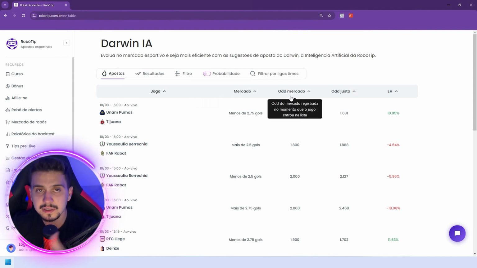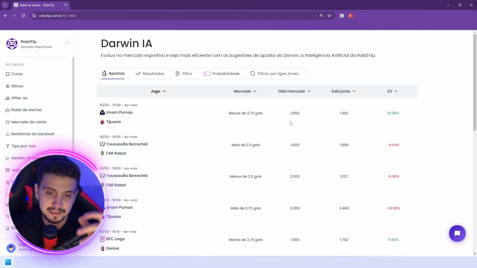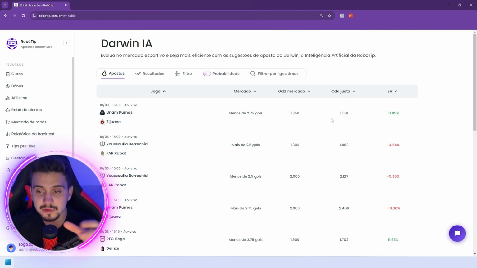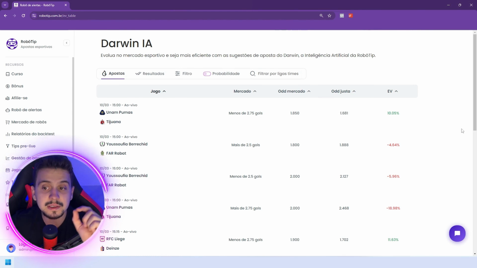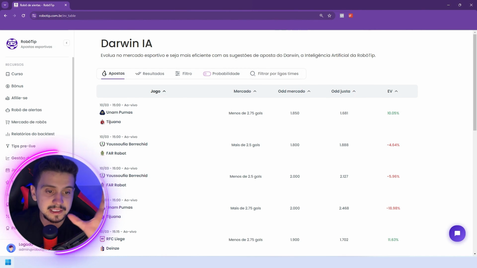We have the market odds. So the odds that are there in the betting house, here is the reference odds of 365. But you can do it in any house. Why? Because if it is greater than the fair odds, you have a positive expected value. And Breno, what is the meaning of a positive expected value? Let's go, I like to give this example, which is a very easy example that everyone understands.